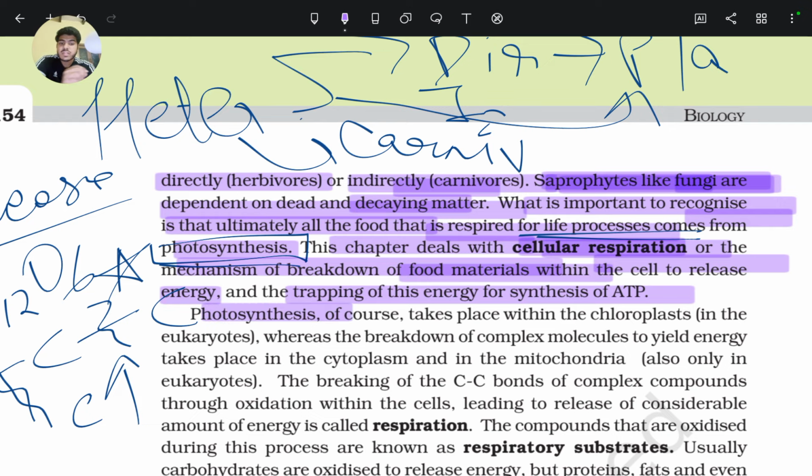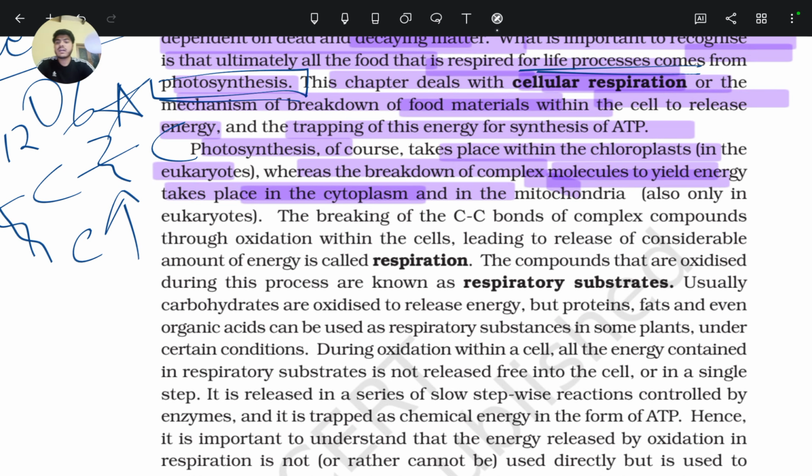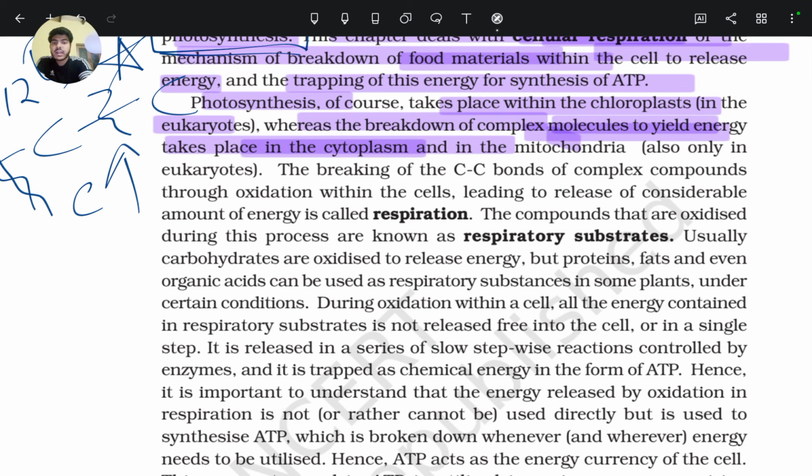Photosynthesis takes place within the chloroplast in eukaryotes, whereas the breakdown of complex molecules to yield energy takes place in the cytoplasm. The complex molecules are simple carbohydrates: glucose, sucrose, starch.